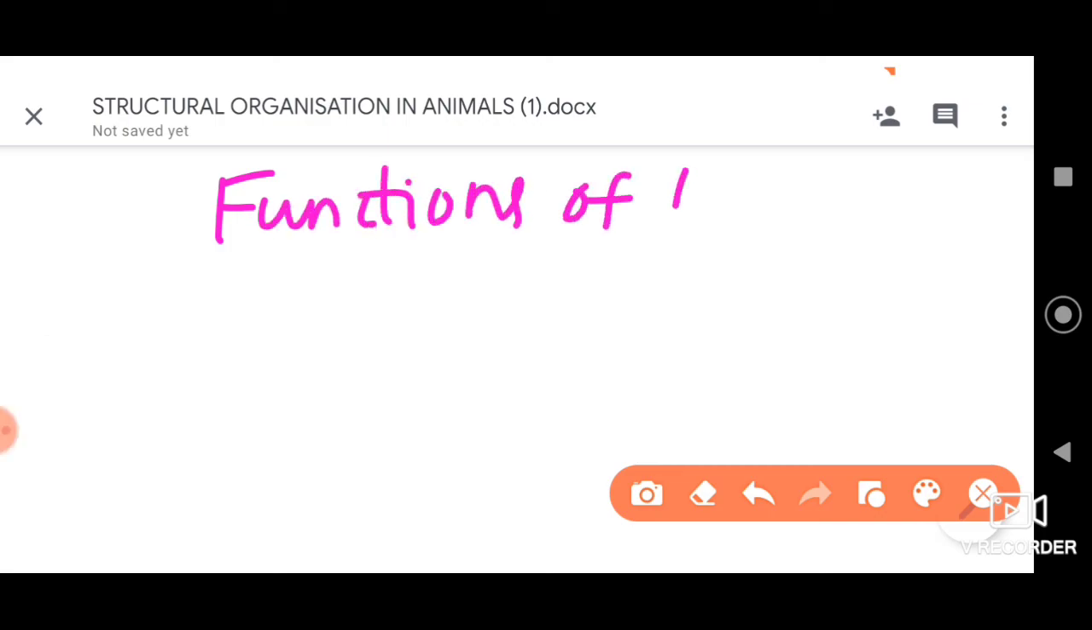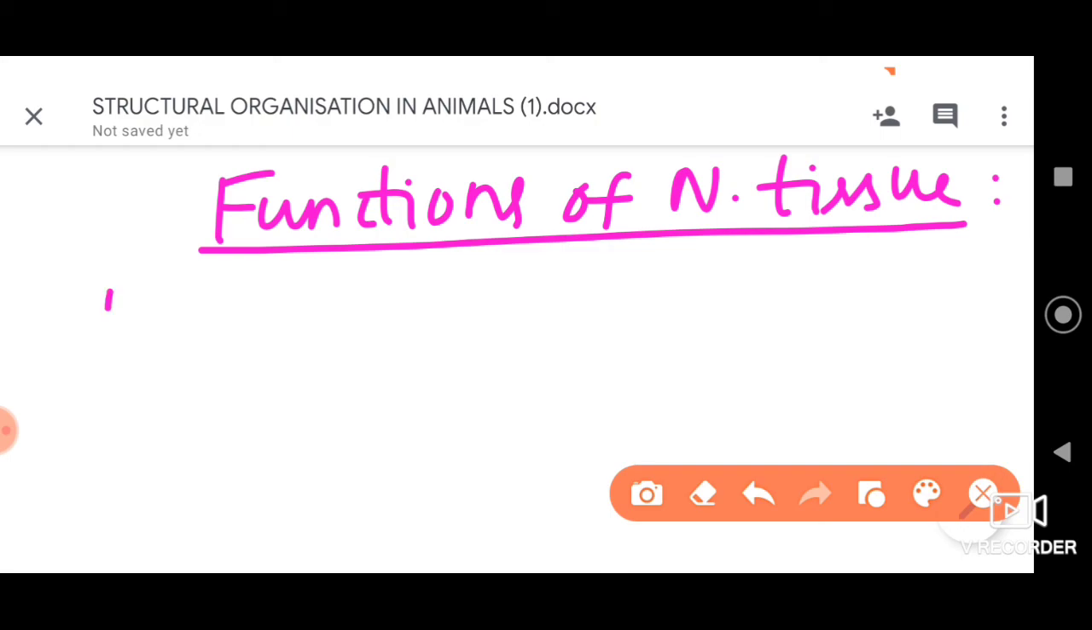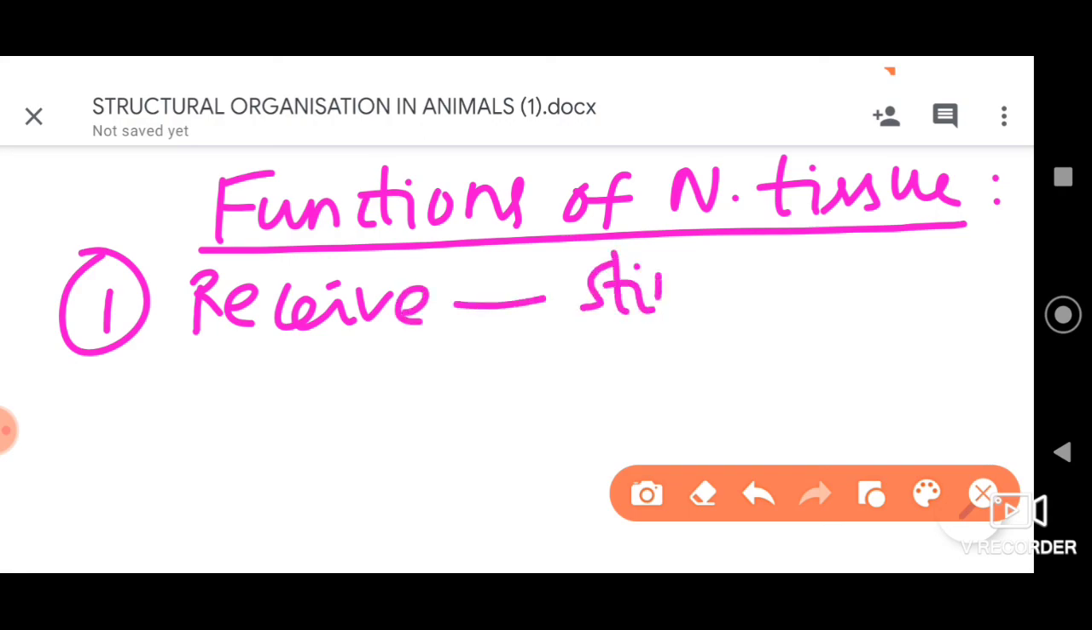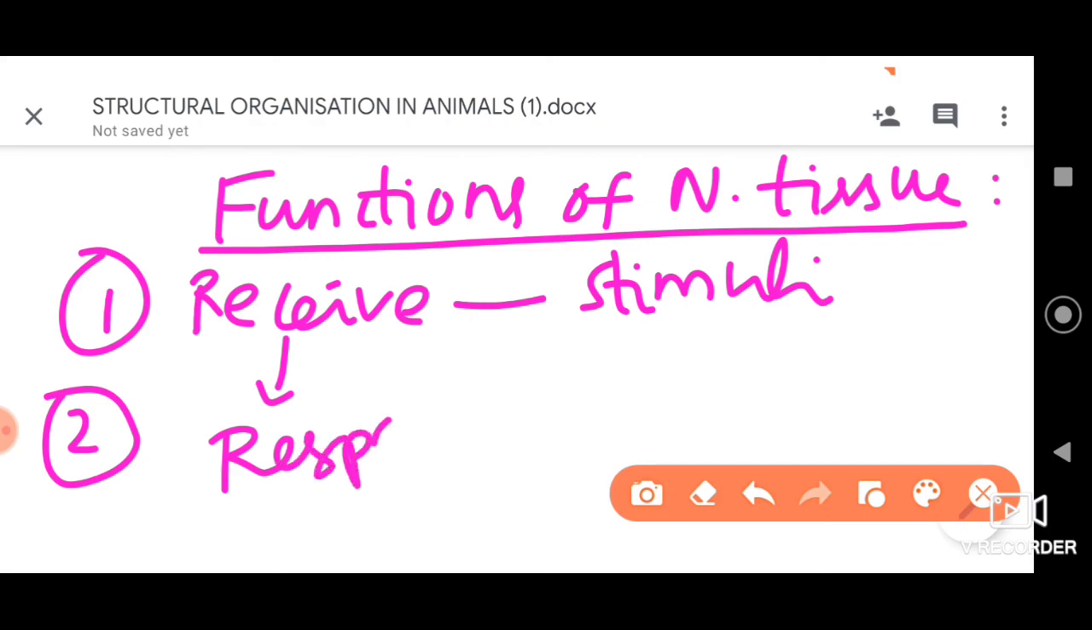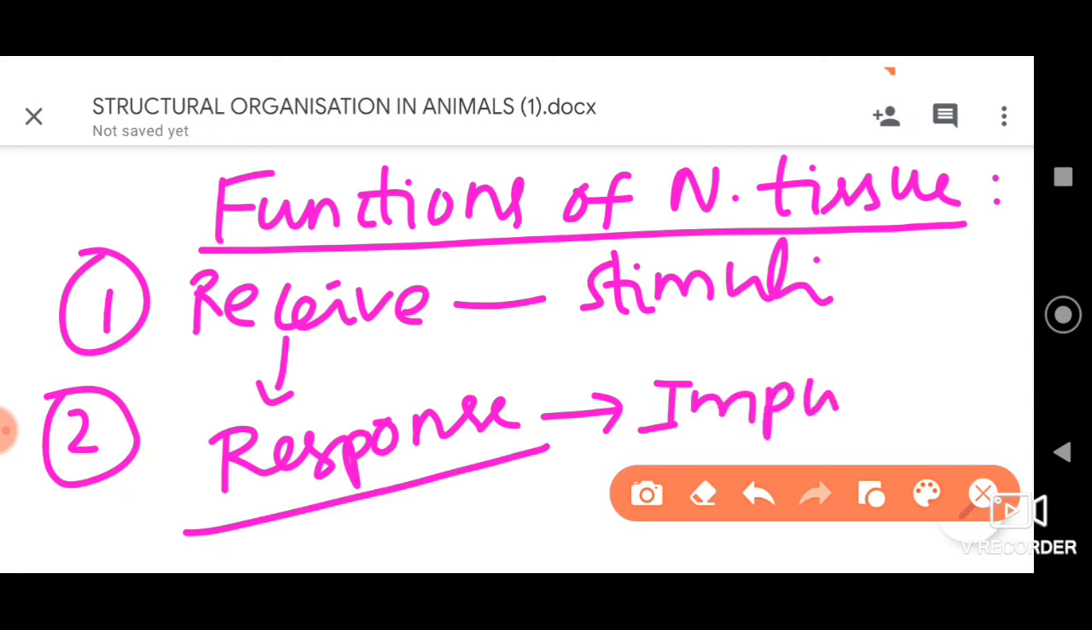Finally, let us discuss the functions of the nervous tissue. First function is that, as I already told you, nervous systems have the ability to receive stimuli either inside the body or from the environment. And after receiving them, they can give a coordinated response. They produce the response through the generation of impulses, dear students.